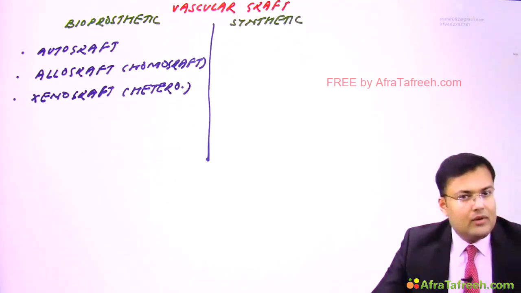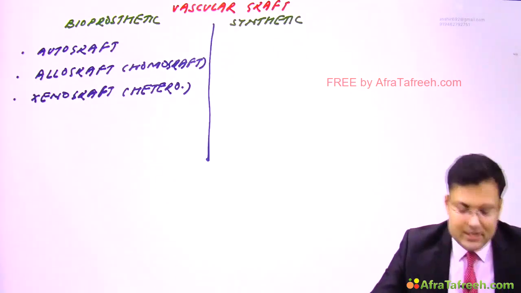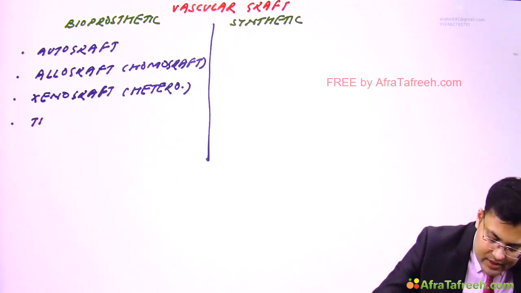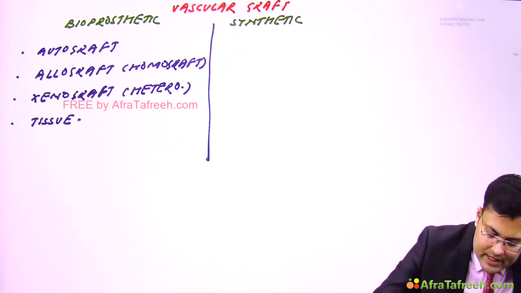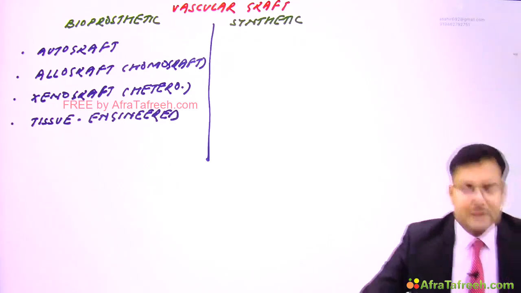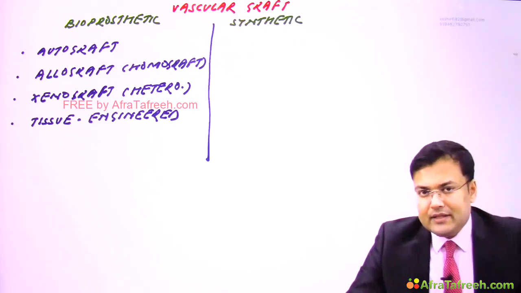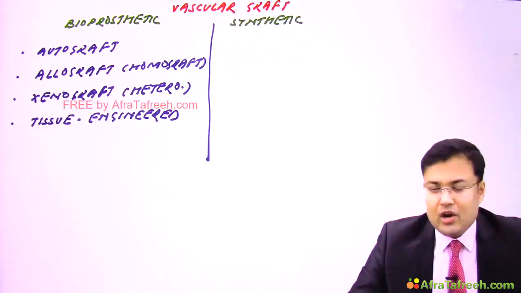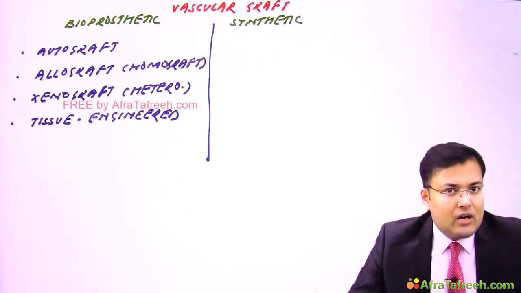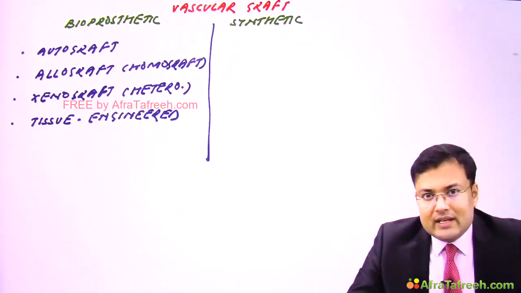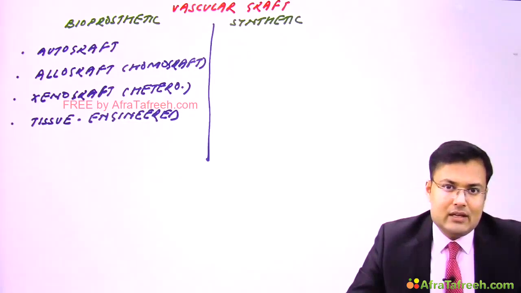Clear? The graft is taken from a different species, and it can be tissue engineered, which means prepared in the laboratory. Synthetic graft is further divided into textile and non-textile. Long back in All India, this question was asked: what is the synthetic textile vascular graft?